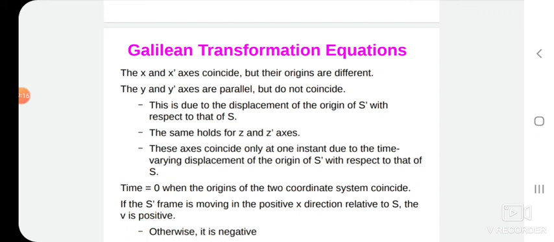If we differentiate again with respect to t and dt prime, then we are getting acceleration: a prime is equal to a. It indicates acceleration is invariant under Galilean transformation. These are the key points related with the Galilean transformation.